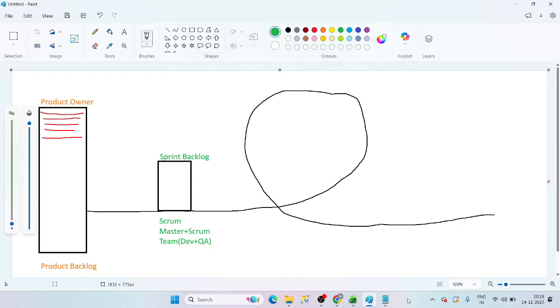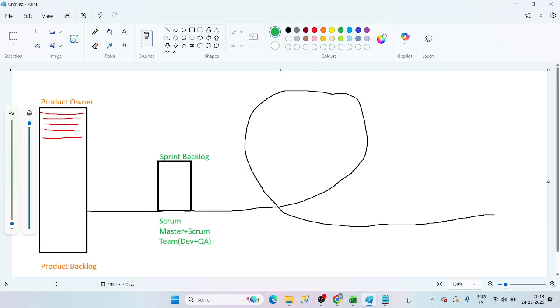Yes. See, initially, to complete a project, what do we need? Remove agile methodology from your mind. To play cricket, what do we need, guys? Ground, bat, ball. We need a cricket ground, players, a cricket bat, a ball.